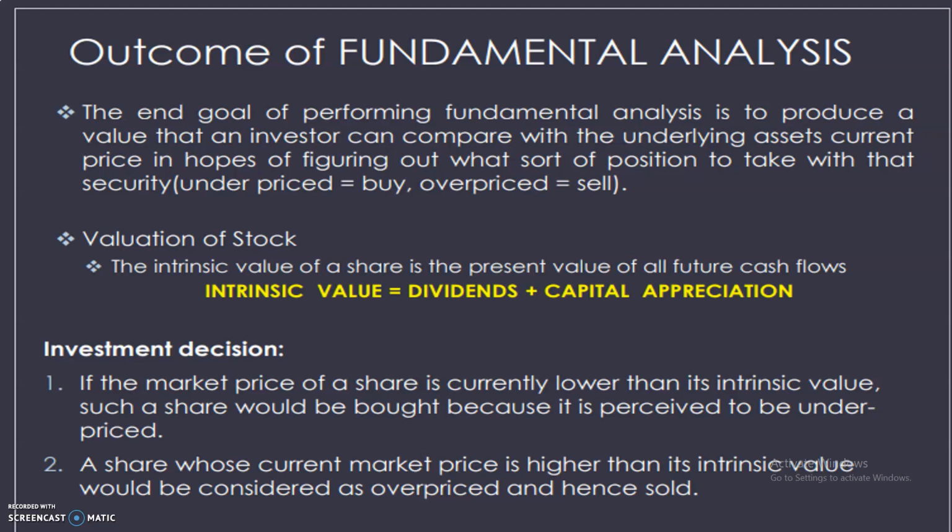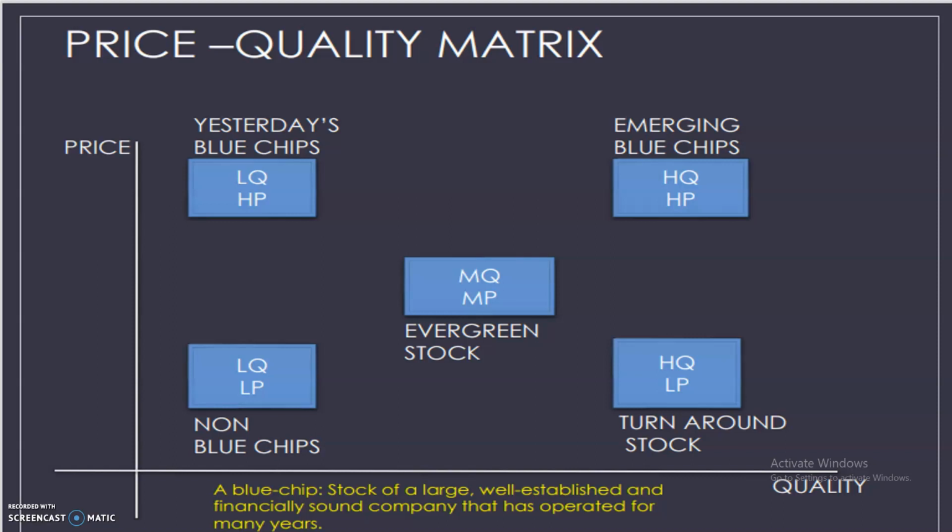If the market price of a share is currently lower than its intrinsic value, then such a share should be bought, because that is treated as underpriced. If the intrinsic value is high and the market price is low, buy the shares. A share whose current market price is higher than the intrinsic value would be considered overpriced and hence sold. We'll go for the price quality matrix.